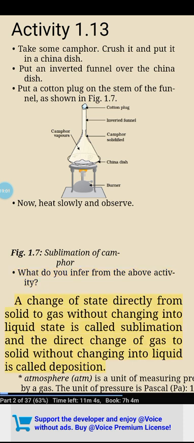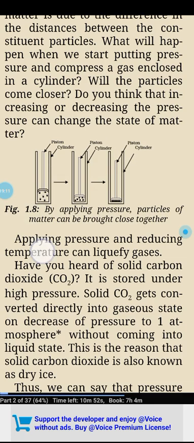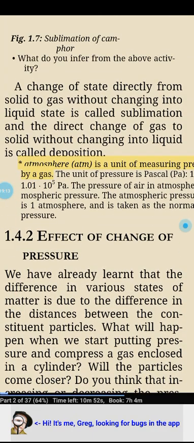A change of state directly from solid to gas without changing into liquid state is called sublimation, and the direct change of gas to solid without changing into liquid is called deposition. Atmosphere, ATM, is a unit of measuring pressure exerted.